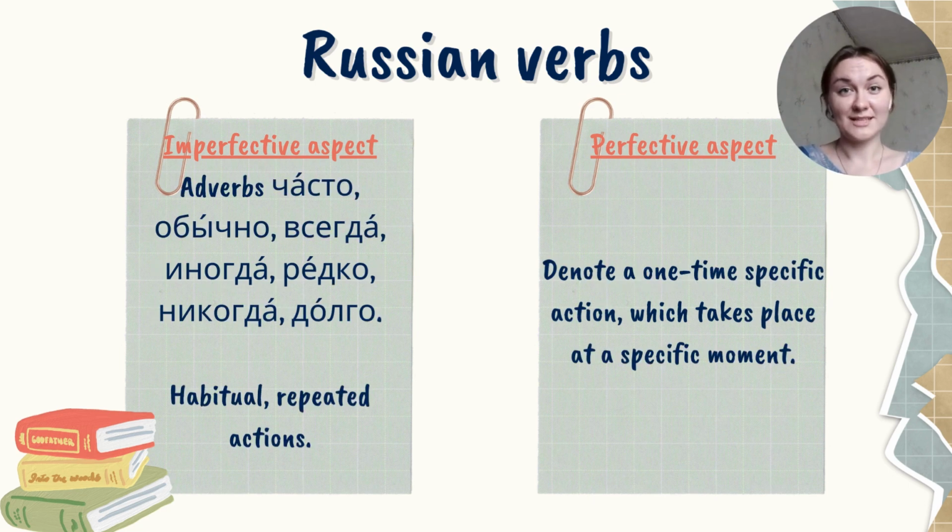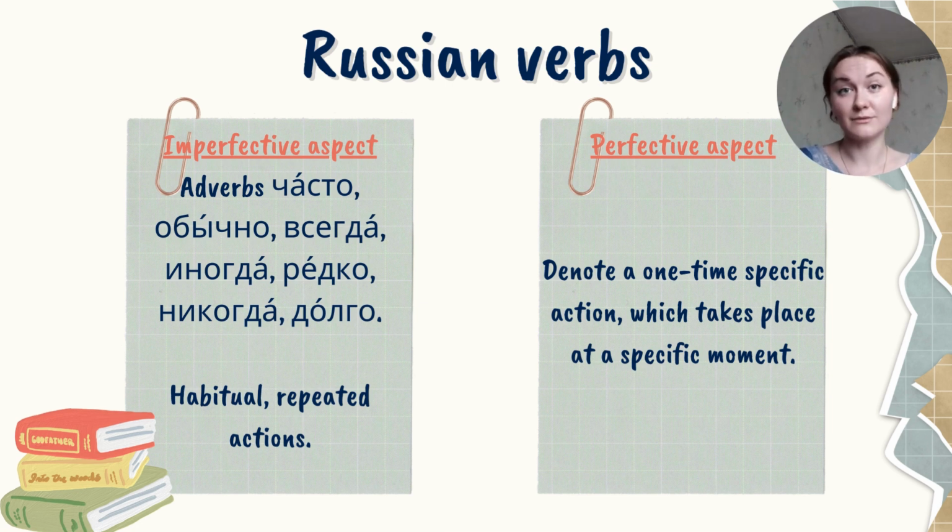One more thing that distinguishes these two aspects from each other is the fact that imperfective verbs are used when we talk about habitual repeated action. And if you see adverbs часто, обычно, всегда, иногда, редко, никогда, долго, it means that you have to use imperfective aspect of verbs, because these adverbs show that you do this action more than once, or you emphasize the process with the help of these adverbs.